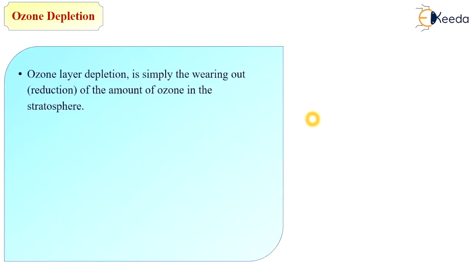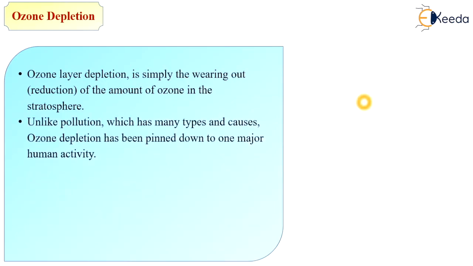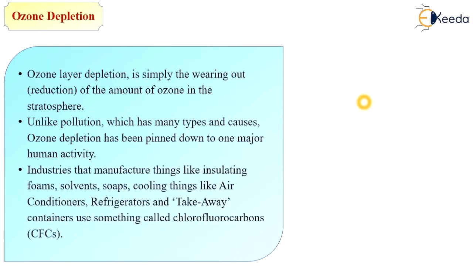So what is ozone depletion? Ozone layer depletion is simply the wearing out or reduction of the amount of ozone in the stratosphere. Unlike pollution, which has many types and causes, ozone depletion has been pinned down to one major human activity. Industries that manufacture things like insulating foam, solvents, soap, cooling things like air conditioners, refrigerators, and takeaway containers use something called chlorofluorocarbon gas.